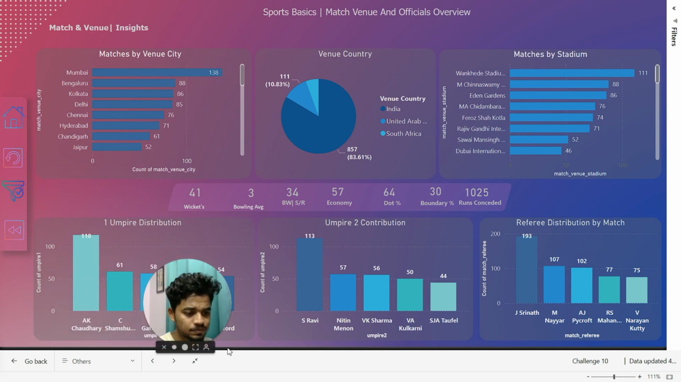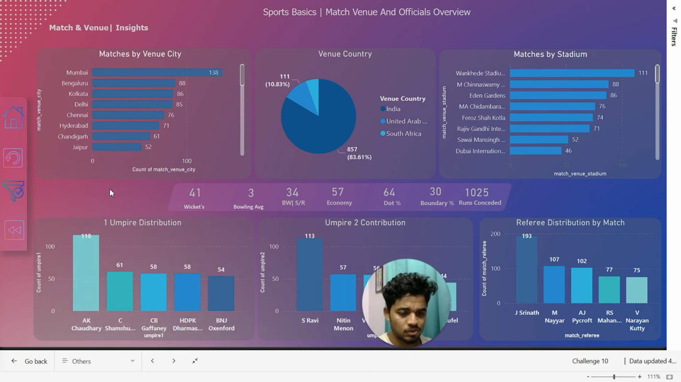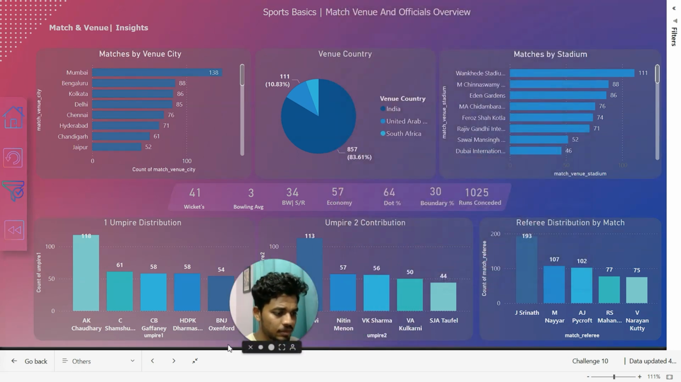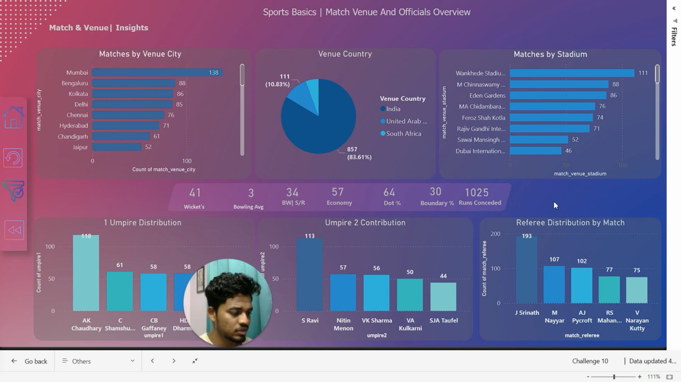And next visual, we have first umpire distribution. A.K. Chaudhary attended the most matches with 180 appearances, followed by C. Shamshuddin, and third, we have G.B. Geffen. In second umpire contribution, Ravi holds the record with 113 match appearances. And lastly, we have referee distribution by match. S. Srinath has the highest number of matches, followed by MLA, and last we have V. Narayan Kutty.